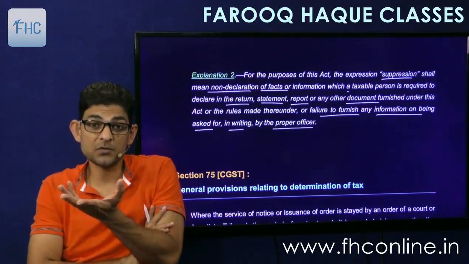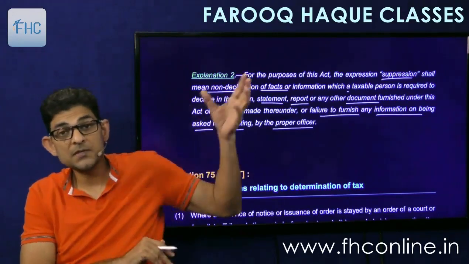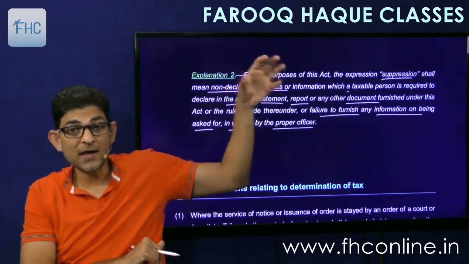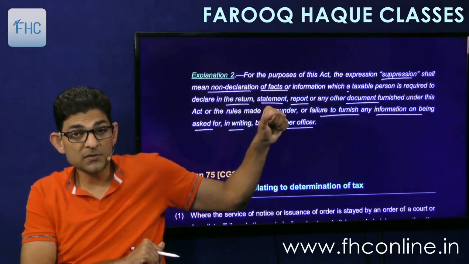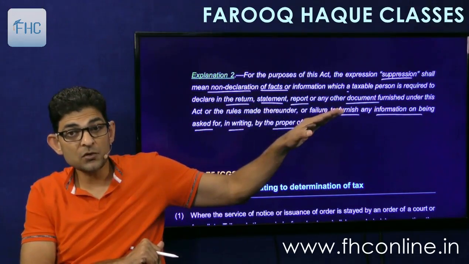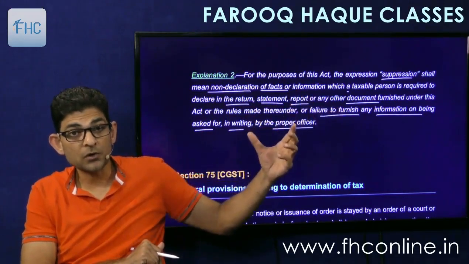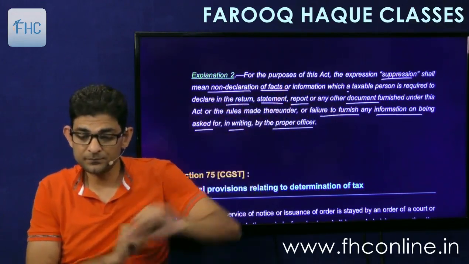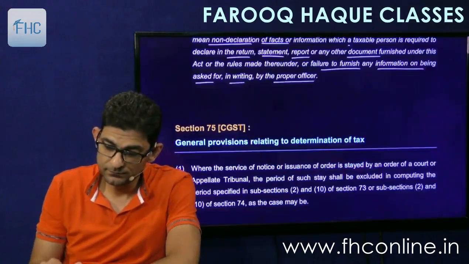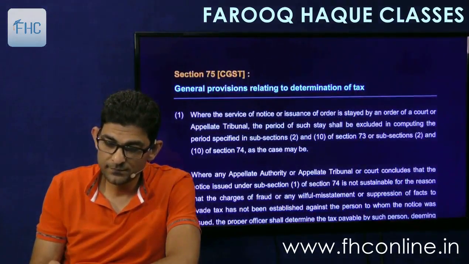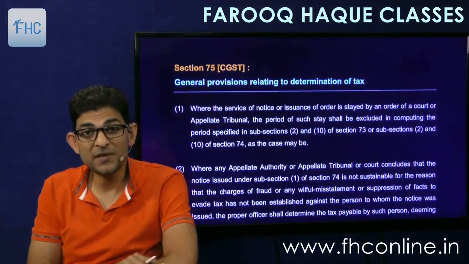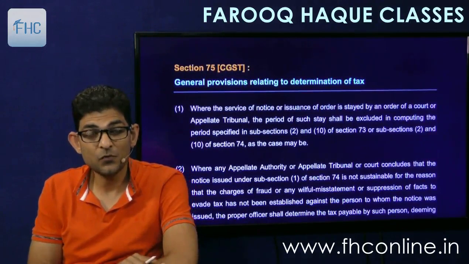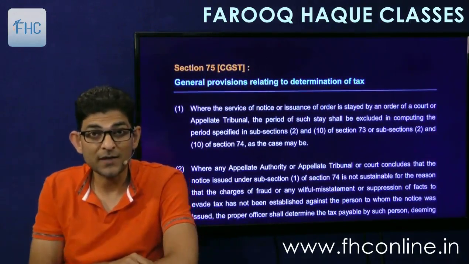So what do you mean by suppression? Suppression means non-declaration of facts as required under the various documents, or non-furnishing of information when called upon by the officer to do so. So that will be called suppression. Those were the two main sections, 73 and 74, for recovery of tax.